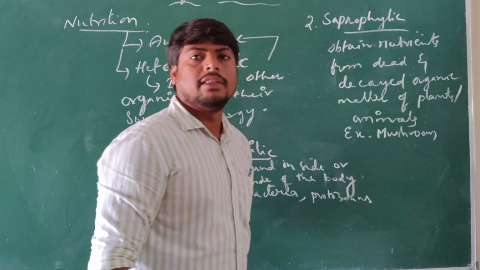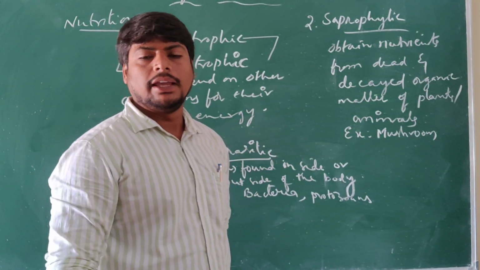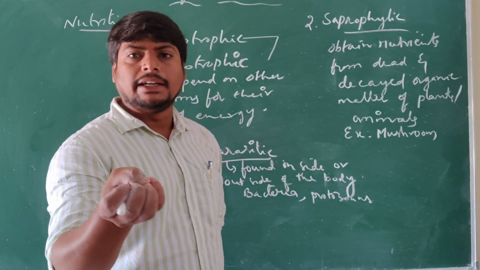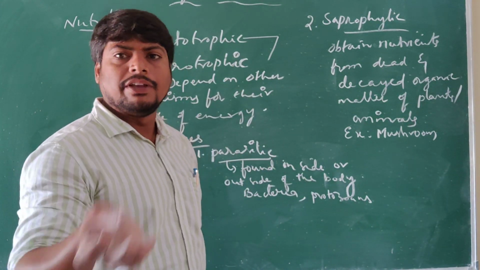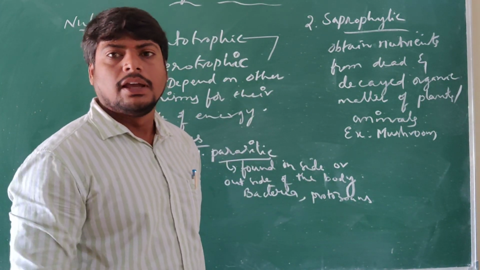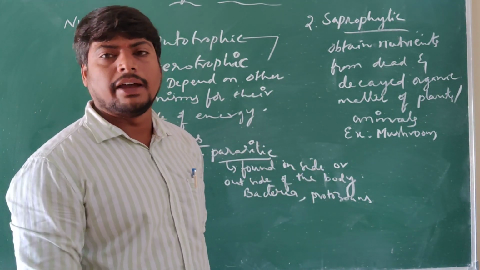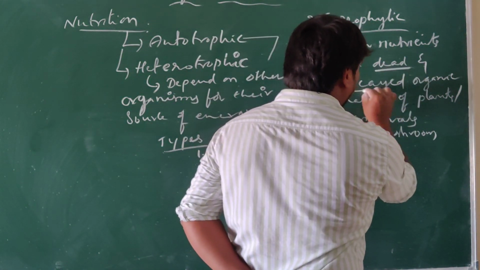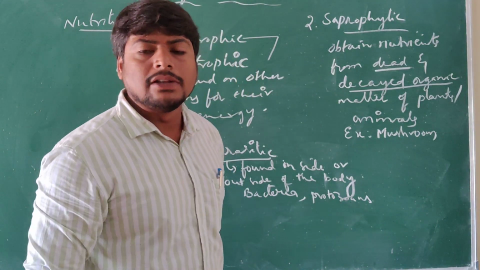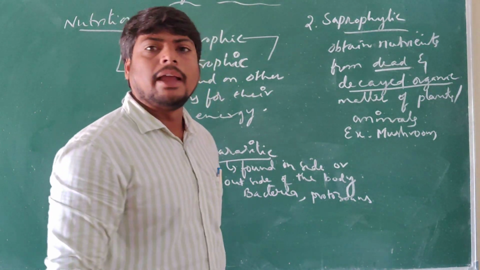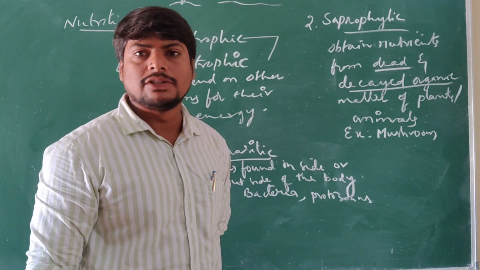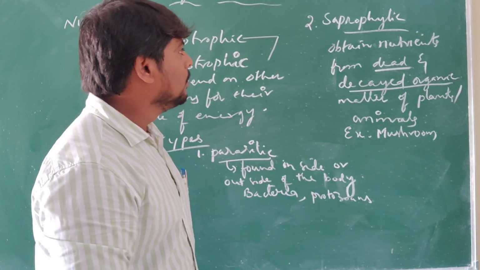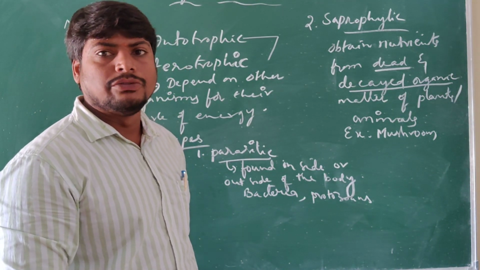The mushrooms you will find near the garbage surroundings, where the dust we are throwing. Near the surroundings of the garbage we will find mushrooms growing. How are they growing? By taking dead matter, either vegetables we are throwing, that is plant waste, and if any organisms have died, from their waste also they obtain the nutrients. That's what? Obtaining nutrients from dead and decayed organic matter of either plants or animals. What is the example? Like mushroom. Mushrooms obtain their nutrients from dead matter or from other garbage, and that type of nutrition we call saprophytic mode of nutrition.